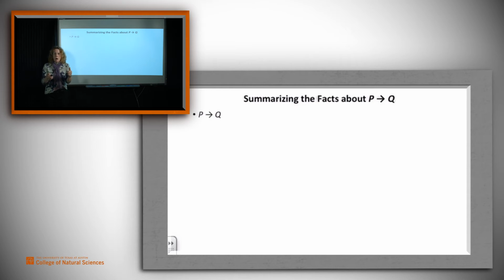Let's summarize what we know about cases where we're told something of the form P implies Q. So you tell me P implies Q, that's the premise. Where can I go from there? We know that we can use the contrapositive to derive not Q then means not P, and that's sound. Let's look at the 2 other things that just happened.